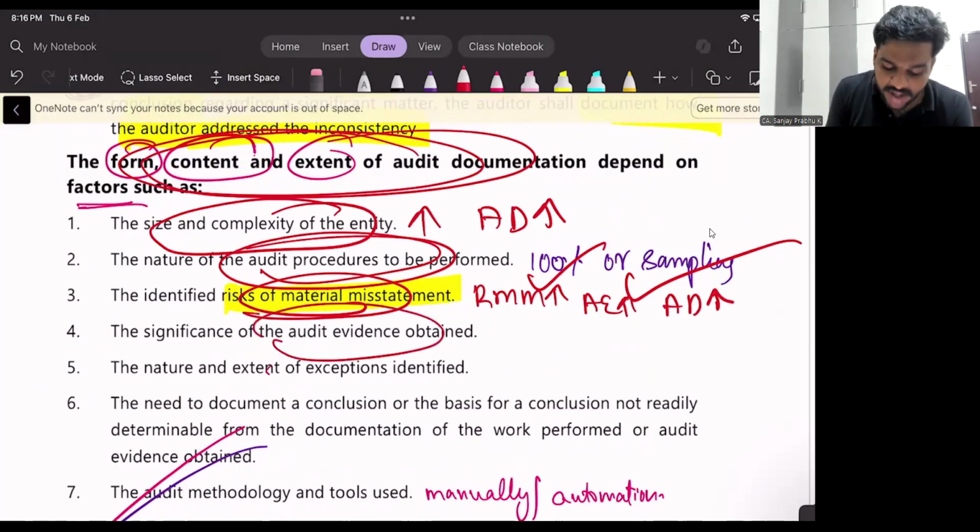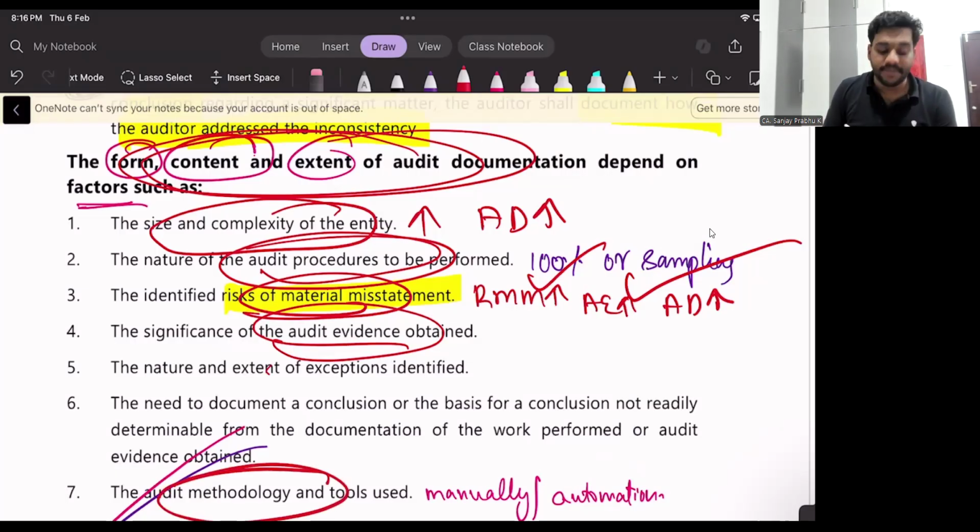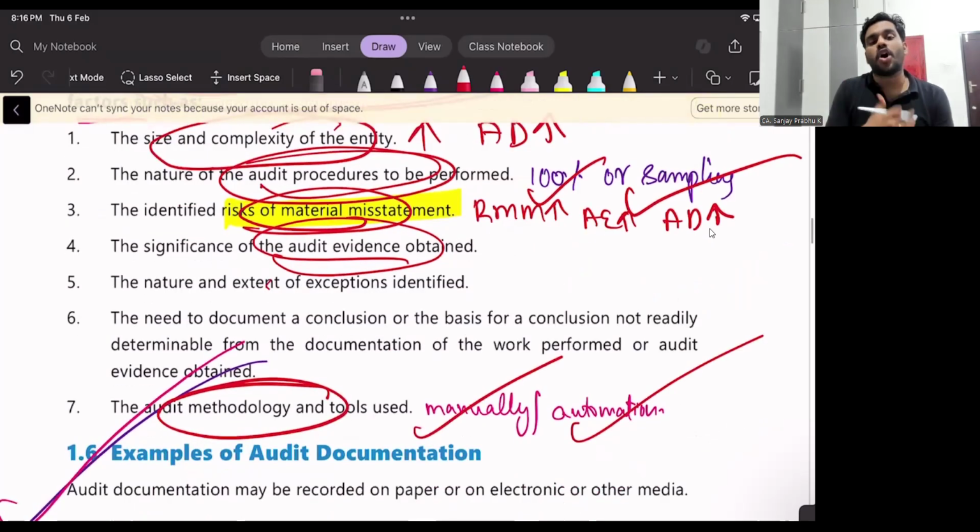Then significance of audit evidence. If the evidence you are getting is good evidence, less documentation. If it is not good evidence, that means you have to go for further audit, so you will get more evidence and have more documentation. Then audit methodology, whether you are auditing manually or with automation. If you are auditing manually, more documentation will be there. If you are using automation software, that means less documentation.